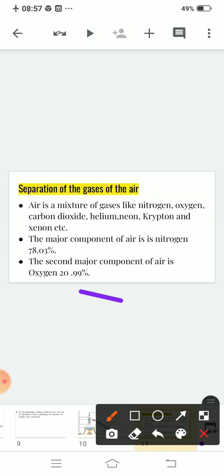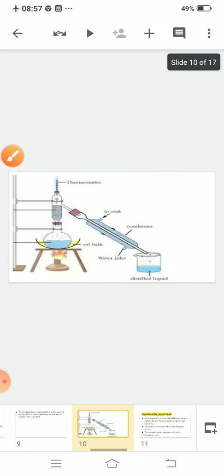Now, separation of gases of the air. I will take one more example. Take the example of alcohol and water. We know that alcohol and water are miscible liquids. The boiling point of alcohol is 78 degrees Celsius and the boiling point of water is 100 degrees Celsius. Clear?